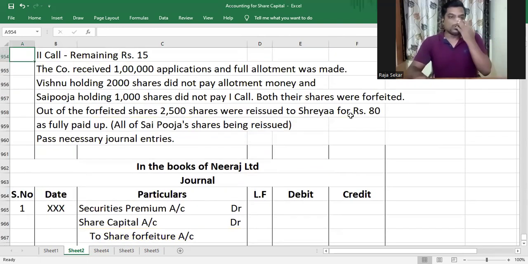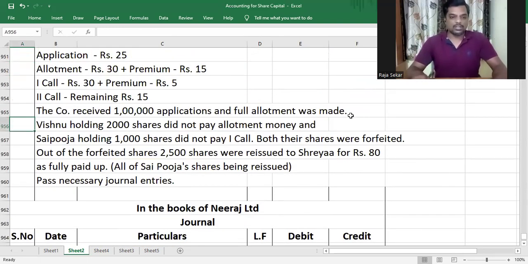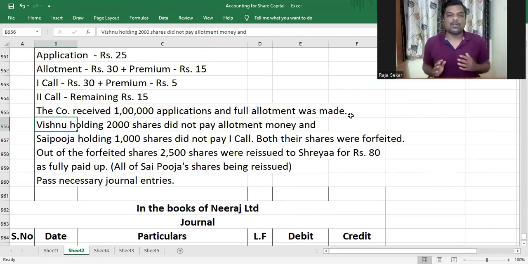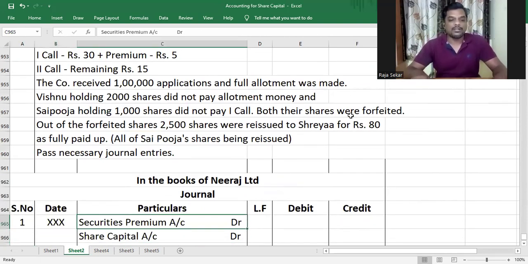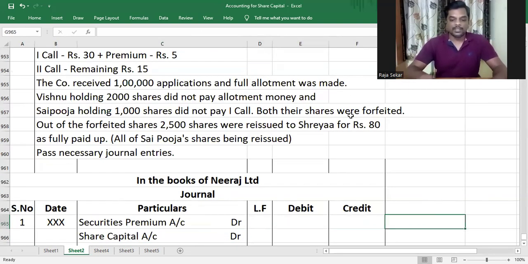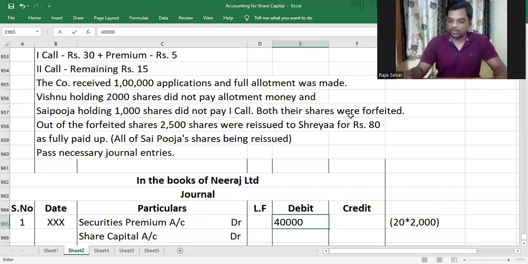Okay, so you see, the first thing that we got to do is forfeit Vishnu's shares. Vishnu did not pay allotment. Am I right or not, my dear children? If he hasn't paid allotment, he would not have paid the premium receivable along with allotment and the premium receivable along with first call. Therefore, when premium is not paid, securities premium account will be debited. It will be debited with the amount of premium made due, which is 20 rupees, 15 on allotment and 5 on first call, multiplied by the number of shares held by Vishnu, which is 20 into 2000, that is 40,000.